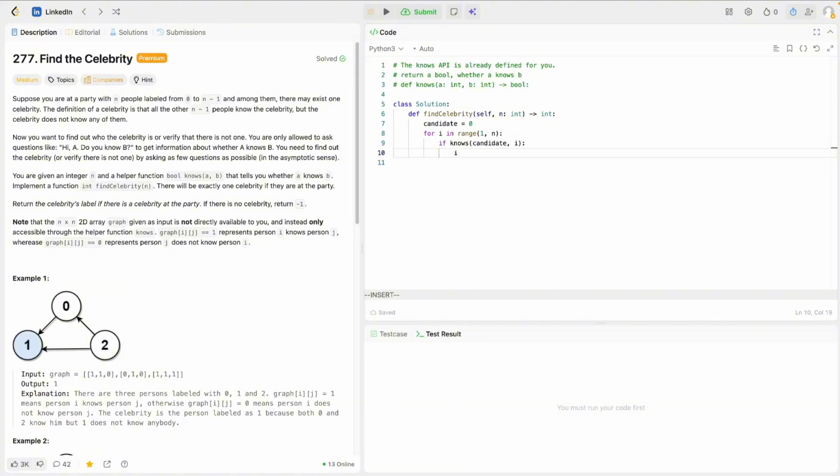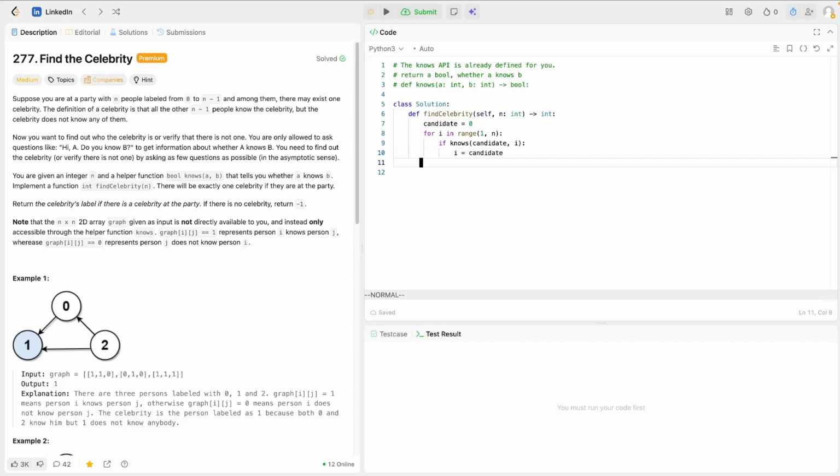So instead, we pick i to be the next candidate, and then just keep repeating. If it knows someone, then it's out, and the next person becomes a potential candidate. So after this for loop, we find one person.